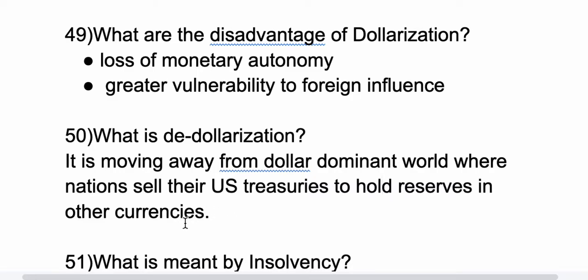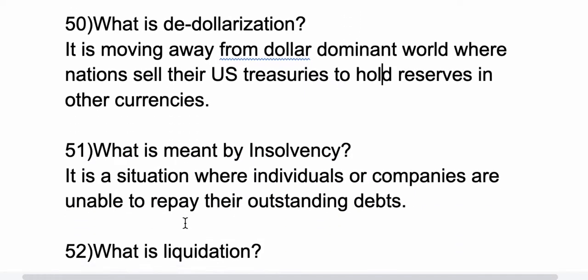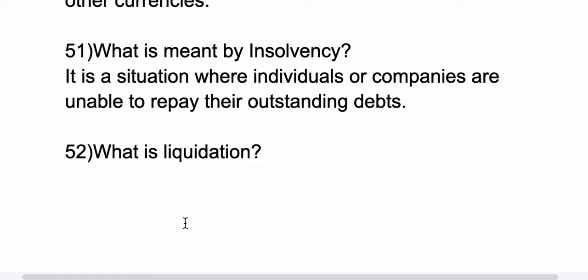So whenever our country starts not to depend on the dollars, then that movement is called de-dollarization. That means we will be going far away from dollar dominant world. Now 51st question, what is meant by insolvency?